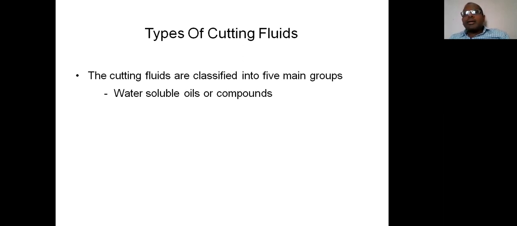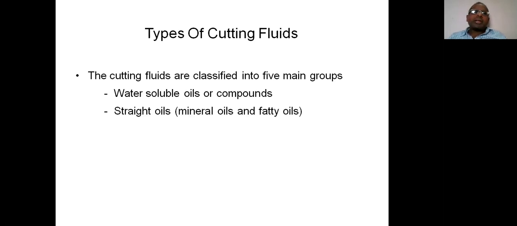So these oils are best suitable where the operations produce a low quantity of heat for the particular jobs or materials. For those, this type of water soluble cutting fluid is best suitable.